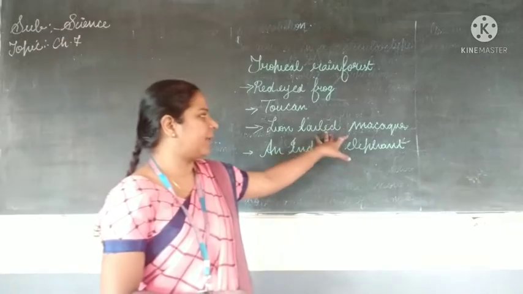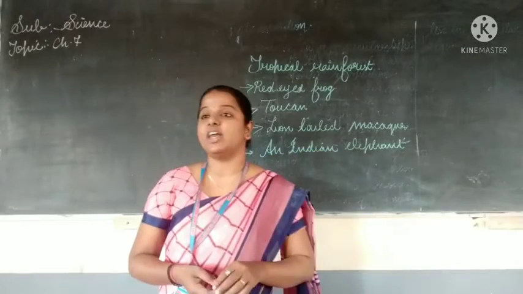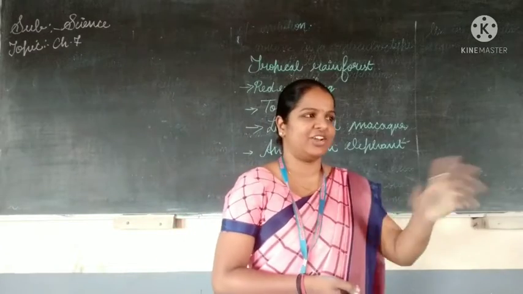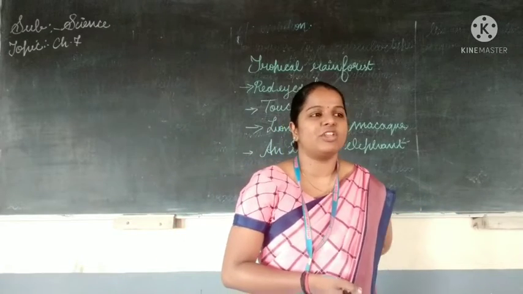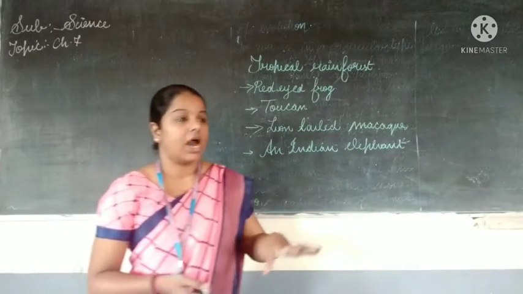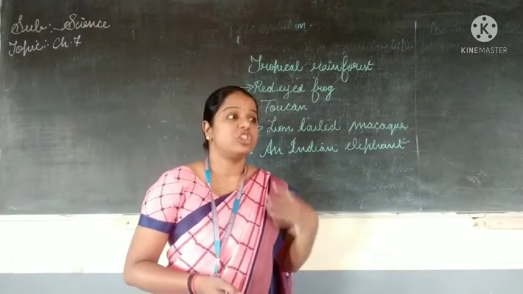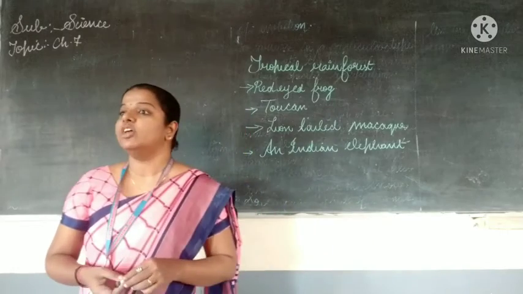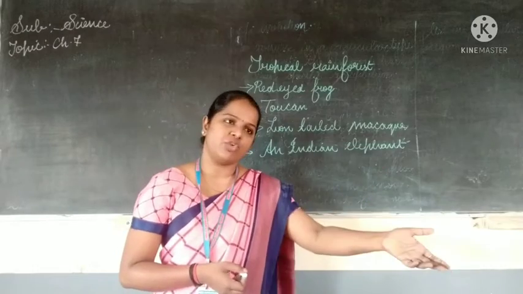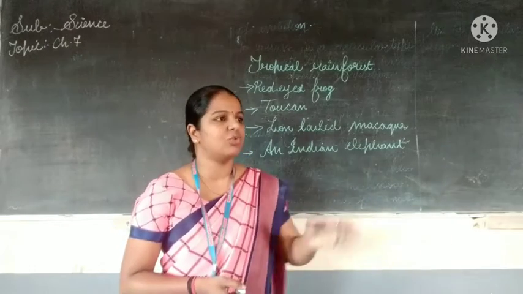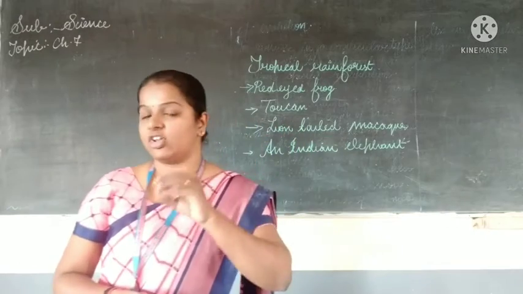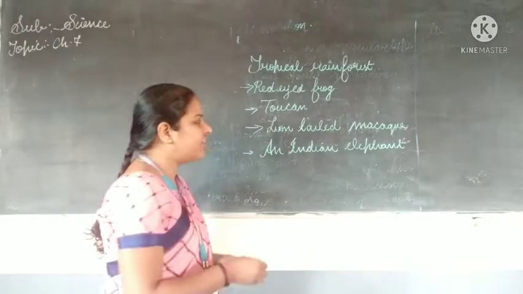Next, we saw the lion-tailed macaque. Now we are going to see about the Indian elephant. Indian elephants are there, also African elephants. Understood? Indian elephant, what special features do they have? All elephants have a big trunk and they have a good sense of smell. A good sense of smell is one of the common characteristics of tropical rainforest animals. Whichever animal lives in the tropical rainforest, what is common to it? They have a strong sense of smell and they have the tusk.